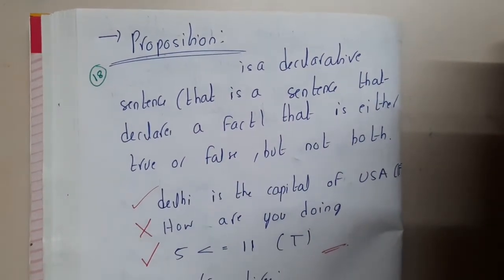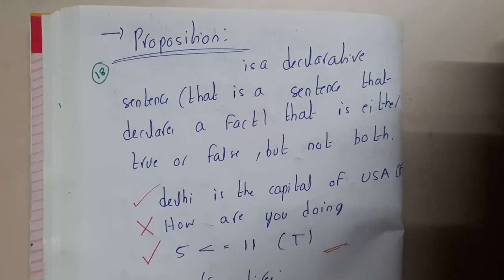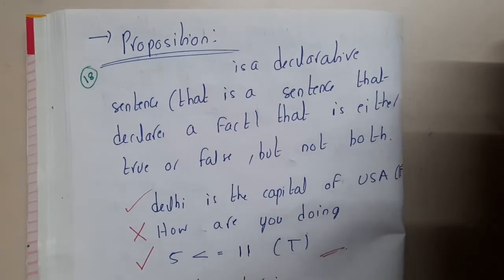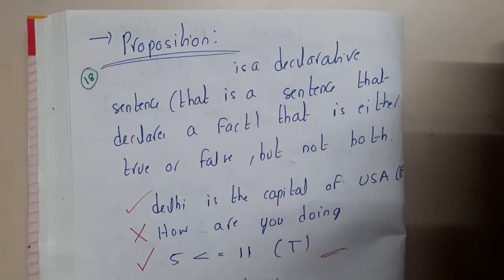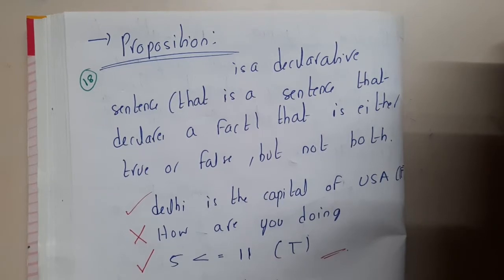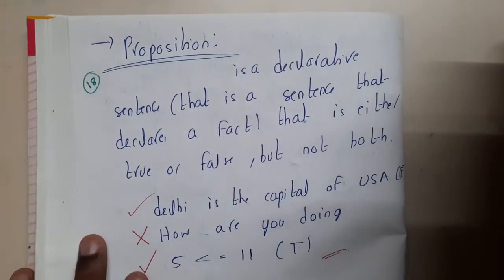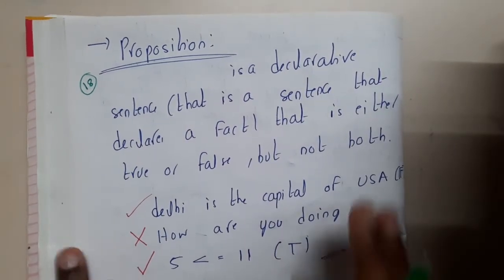In this lecture, let us go through the next topic, that is propositions. These topics are really easy, but the only thing is, in examination, we make some silly mistakes. That is the only cause. So let us start with the concept of propositions, and then we'll be moving on to the "for all" and "for some" kinds of representations. Okay, so let us start.